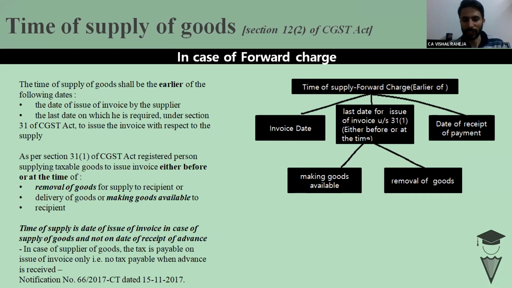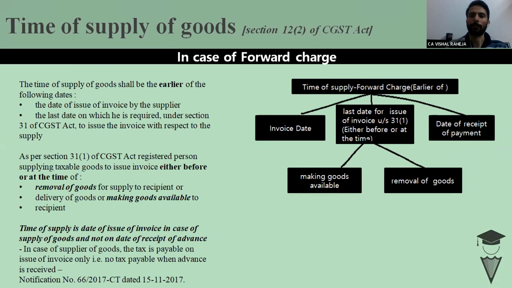Till date, the government has not removed or omitted this notification. This notification is still in force. Notification number 66/2017 says there would be no liability to pay taxes if advances are received, but with respect to goods. Now my question is, if I am providing a bundle of services, in which I am supplying goods as well as services, what will happen if I receive advances?